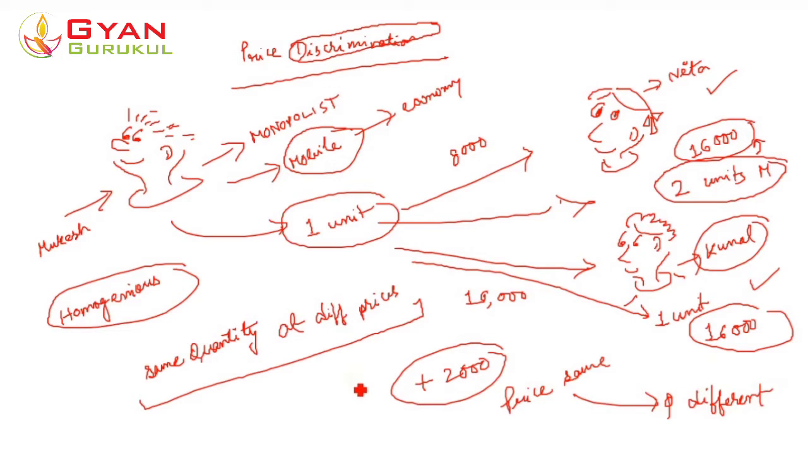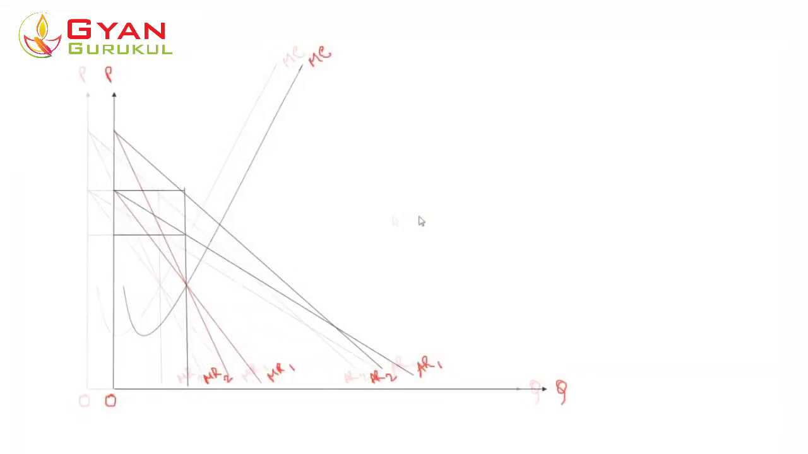In the previous case, what happened? The quantity was the same, but the price was different. Now in this case, the price is remaining the same, but the quantity is different. So these are the basic two types of price discrimination that the monopolist practices in the monopoly market.